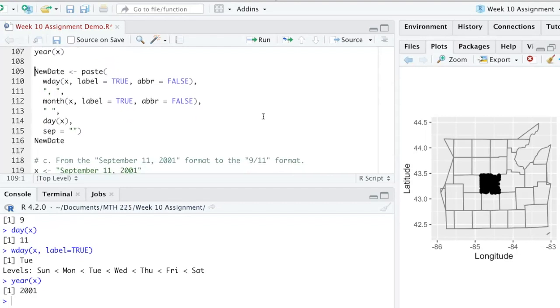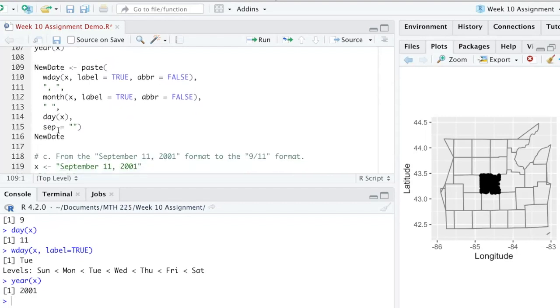And then here is the way that you would create, using the paste function, the new date. You got the weekday spelled out, Tuesday. Then you've got a comma. There's no period needed here because we have the full spelled out name of the day. And then we have the full spelled out name of the month, followed by a space. And then we've got the day, and notice there's no year after that.